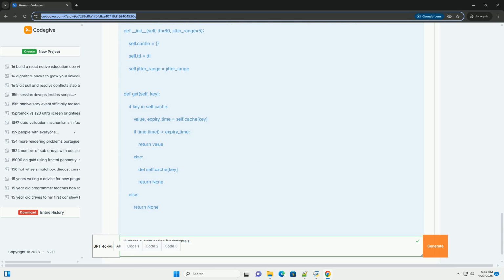6. Cache consistency models, balancing performance and accuracy. Strong consistency: cache always reflects the latest data. High accuracy, but can impact performance. Example, write-through caching. Eventual consistency: cache may temporarily contain stale data, but eventually converges to the latest data.